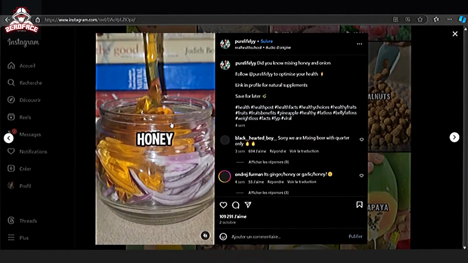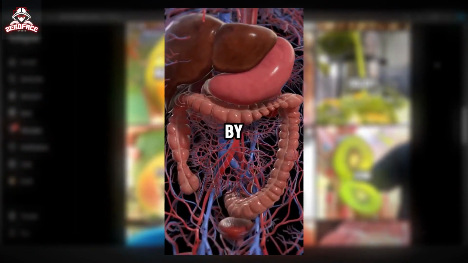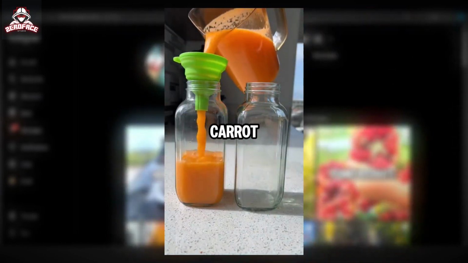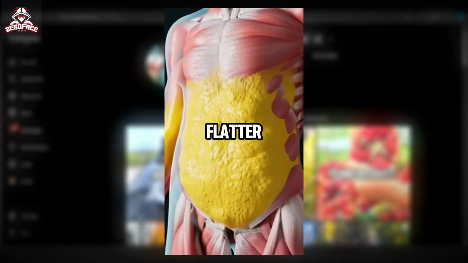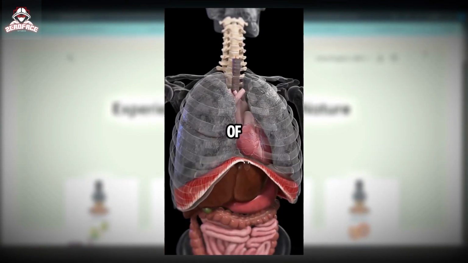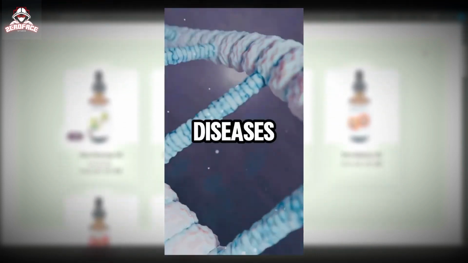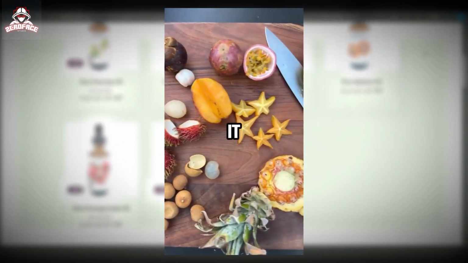example. Check this out. Did you know mixing honey and onion will boost your immune system by 200%? Mixing carrot and lemon will give you a flatter stomach and less bloating. Mixing ginger and honey will clear the lungs of mucus. Mixing turmeric and orange will protect you from chronic diseases. If nature don't make it, don't take it.